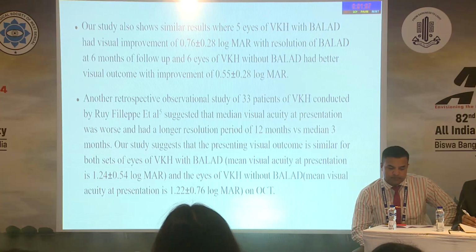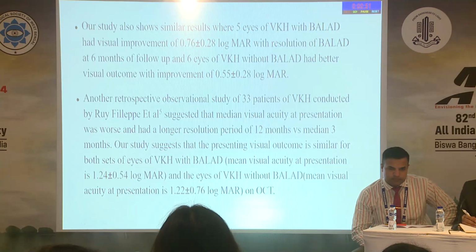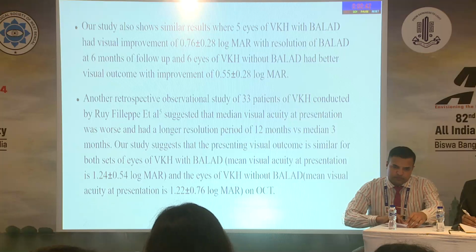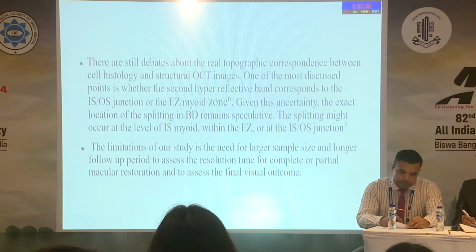Our study shows results where 5 eyes of VKH with BD had visual improvement with resolution of BD at 6 months follow-up, and 6 eyes of VKH without BD had a better visual outcome, with more improvement than the ones with BD. Another retrospective study suggested that the median visual acuity at presentation was worse and had a longer resolution period of 12 months. Our study suggests that the presenting visual outcome is similar in both sets of eyes.